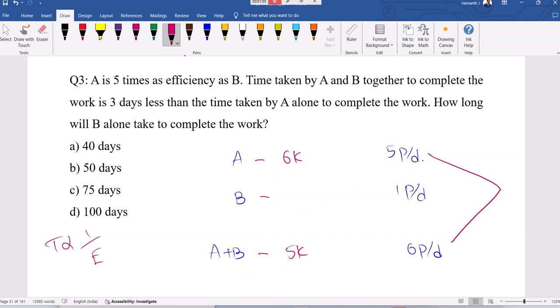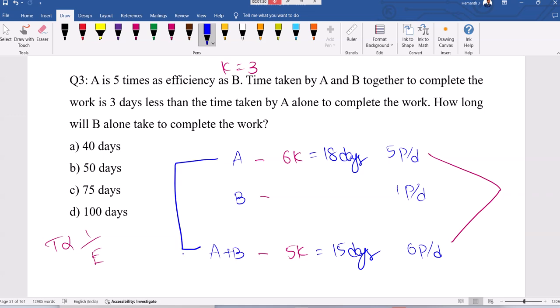Then they said the difference is 3, so the k value equals 3. So A alone can complete the work in 18 days. Difference must be 3, 6k and 5k, so k equals 3.